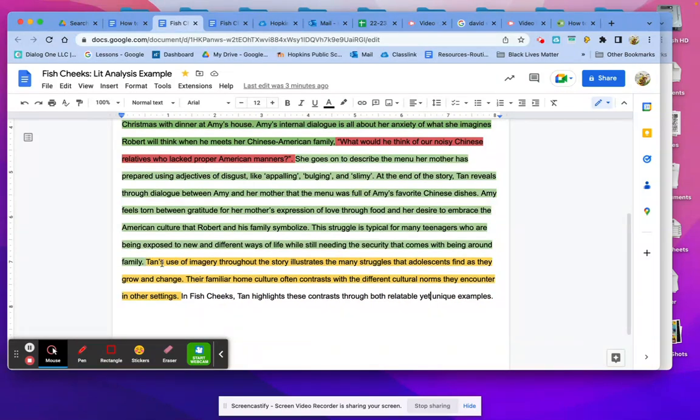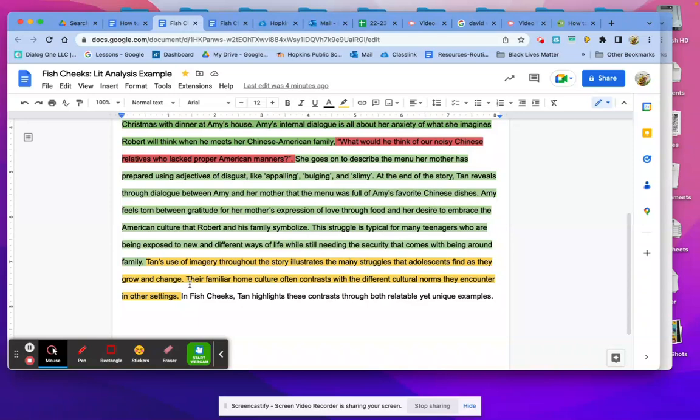So here's what I wrote. Tan's use of imagery throughout the story illustrates the many struggles that adolescents find as they grow and change. Their familiar home culture often contrasts with the different cultural norms they encounter in other settings. So that's the restatement. If you notice, I have switched from talking about Amy, the character specifically, to talking about a general, universal aspect: adolescence, which means teenagers. So I'm no longer talking about just Amy in the story. I'm saying that Tan is actually talking about all of us when we're teenagers.